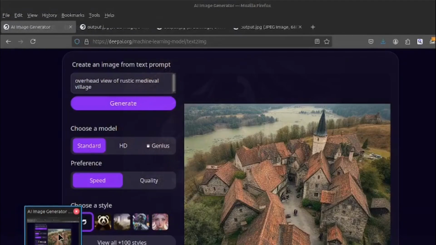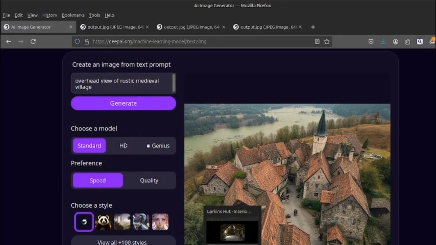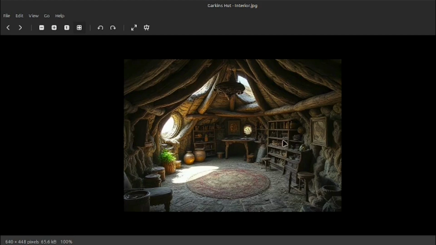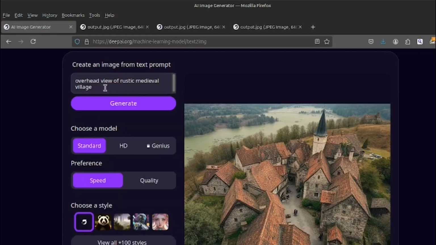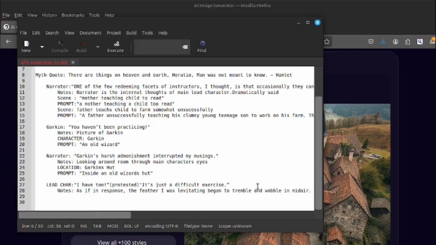Now, as you know, if you've used any of these AI tools, each time I do the prompt generation, it will come up with a slightly different view of this. It'll be a different setup, but again, we just try to make a storyboard, so we're just jotting out ideas. So the prompt in this case will be, we got the location already, we're inside the hut, and this is how we can start to do what is called prompt engineering, where you can start to put prompts together to build things.